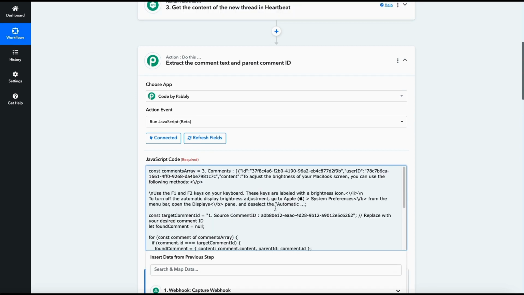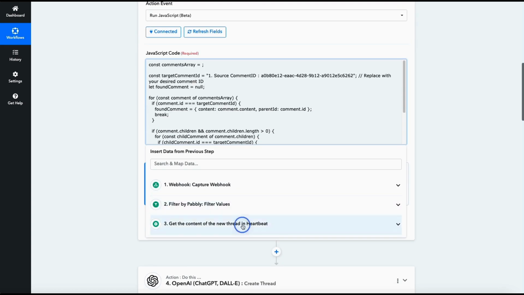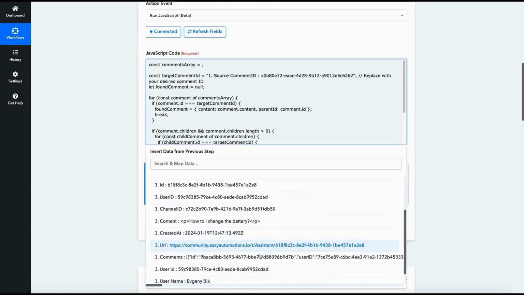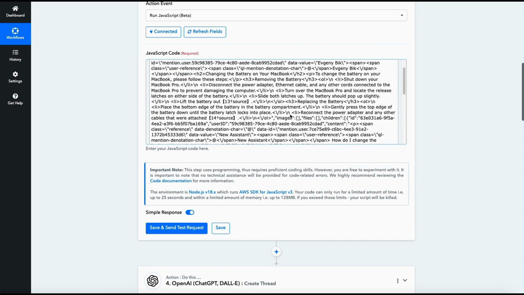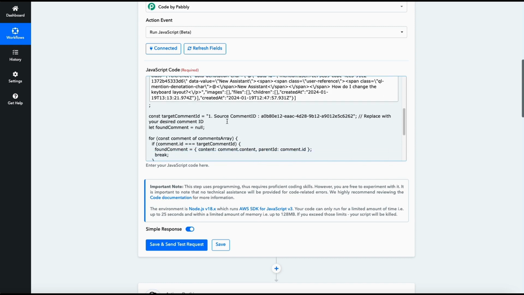So we'll just need to modify something. So this array here, const comment array. The comments array is essentially going to map one of the previous steps. Yep, that's what we're going to map. So keep the semicolon here. So we're going to map the array we got from Heartbeat, and it's this comments array, this massive gibberish here. Okay, and then it's the rest. Is there anything else? Okay.